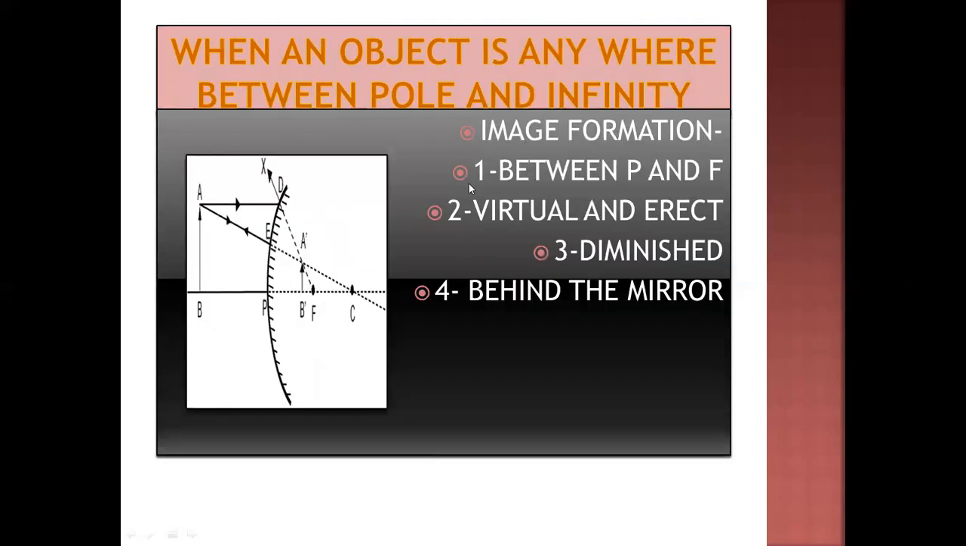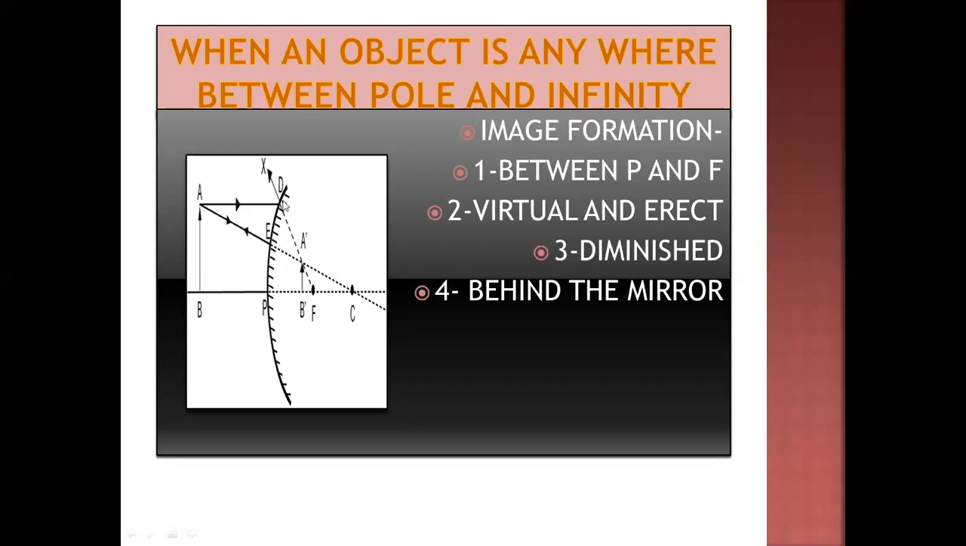The next case of the convex mirror is when an object is anywhere between pole and infinity. It means it is not defined where the object is placed. Either it is near the pole or far away from the pole, but anywhere between pole and infinity. So A and B is an object. In this case also, the image is formed behind the mirror. The image is A dash and B dash. This is the image. Now you have to draw the rays.